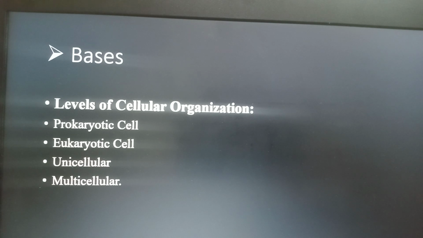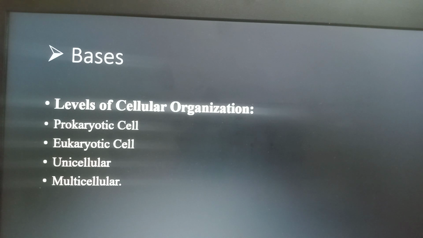The organisms could be unicellular or multicellular. So the first point at the basis is levels of cellular organization: prokaryotes and eukaryotes. It means that the kingdom Monera contains organisms that are prokaryotes, while other kingdoms contain eukaryotic cells, right? These kingdoms contain organisms with unicellular organization and also multicellular organization.